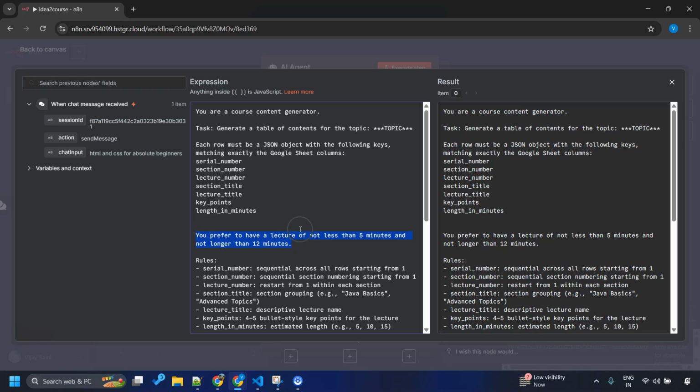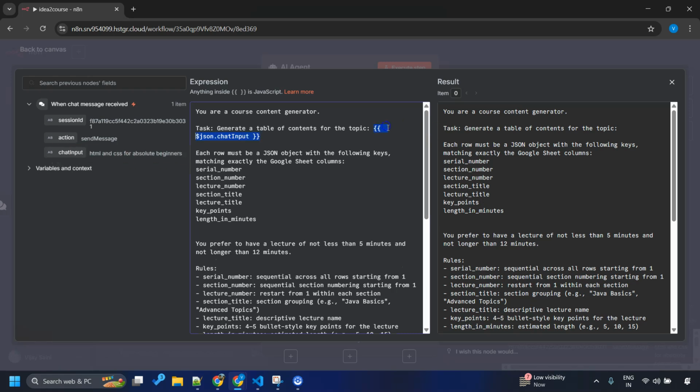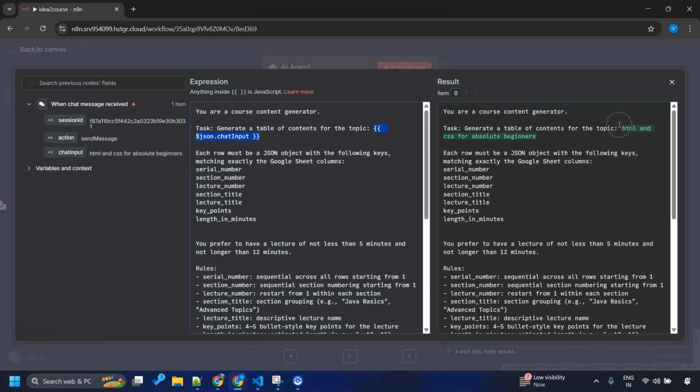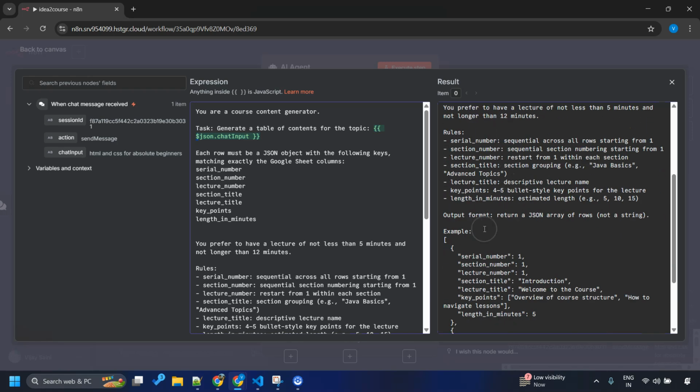So it's important to specify all your preferences. This isn't magical. LLM will do what you want it to do, right? So make sure you give your preferences. This topic we want to replace, so I'll just delete this and give our actual topic, which is nothing but this chat input. Yes, so our topic will be sent to the LLM while requesting the content creation in this format.